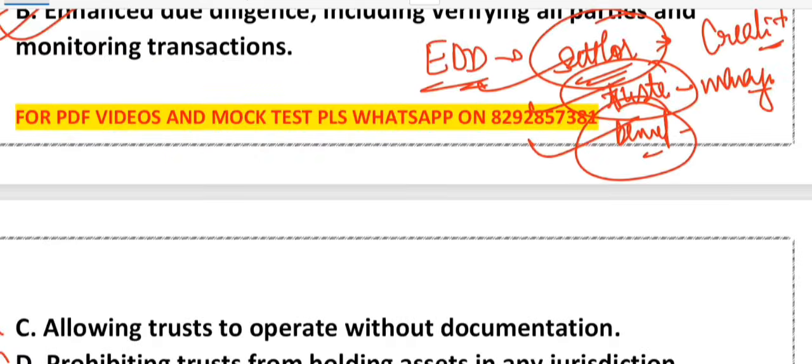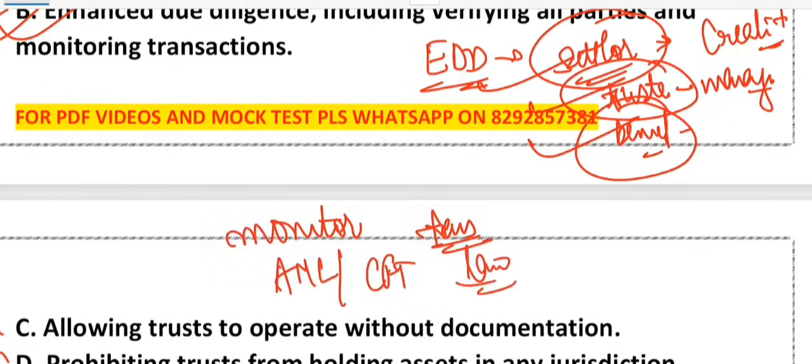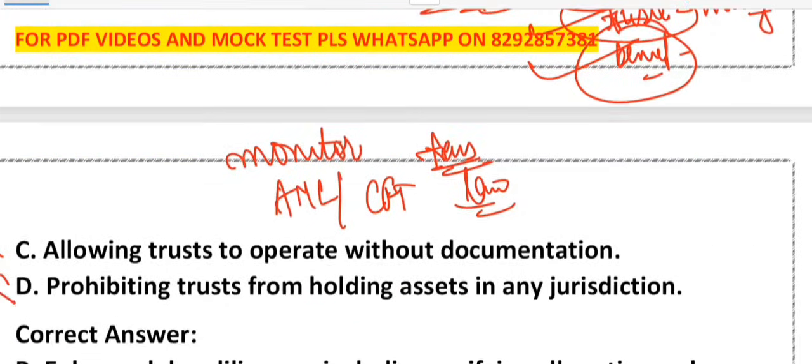Everything has to be identified. Second thing to do is to monitor the transaction, right? Third thing, you have to follow the AML CFT law. These three things the bank has to do. So think of it like this: trust but verify, and verify everyone. Everyone you have to verify, right? So that's why option number B is the correct answer.